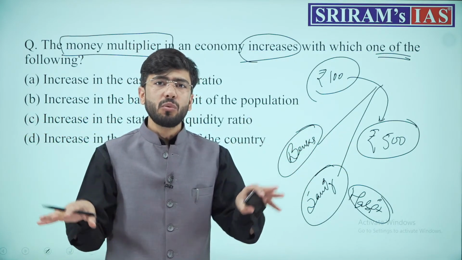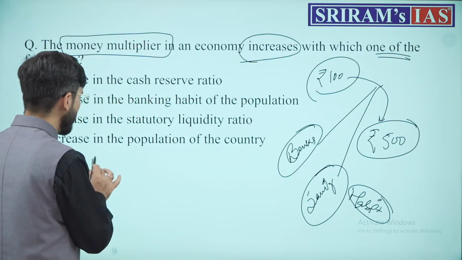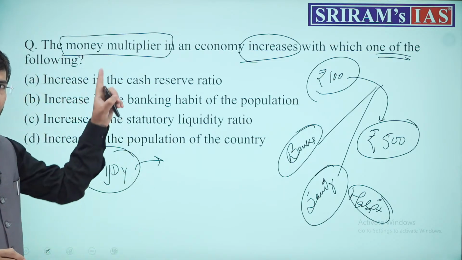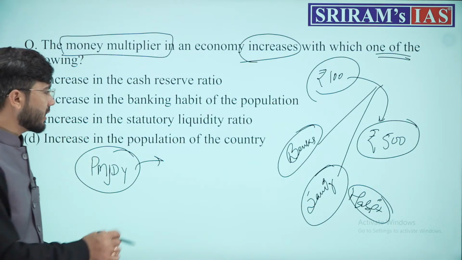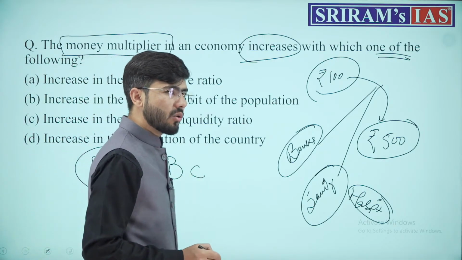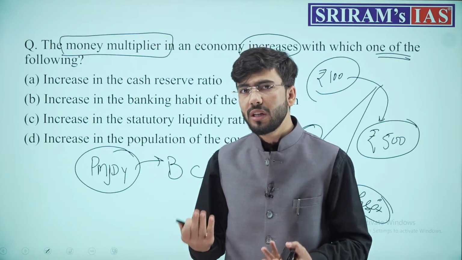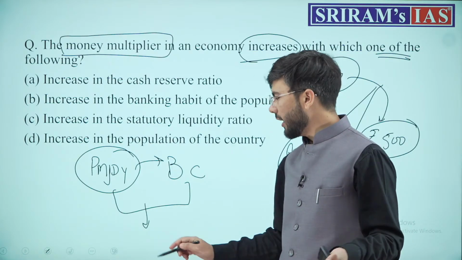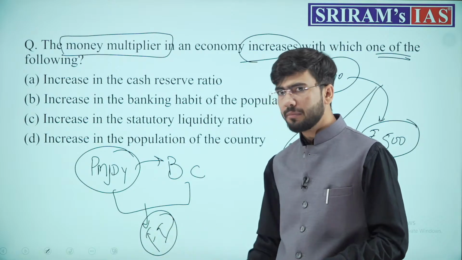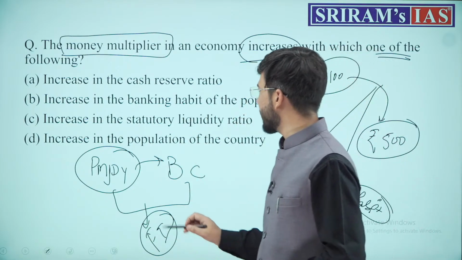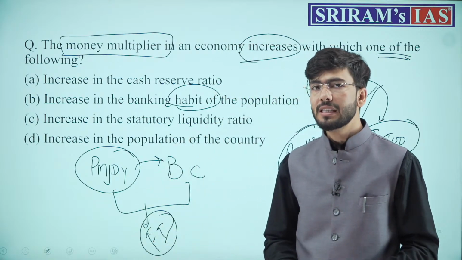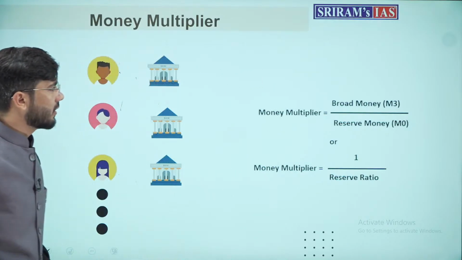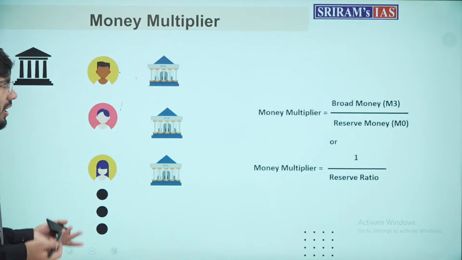That is why we came up with the scheme of Pradhan Mantri Jan Dhan Yojana, in which UPSC also asked one more question, that was about the banking correspondents. Who are these correspondents and how do they work? All of this was done only to ensure what? To ensure financial inclusion in India. Done. Therefore, money multiplier ka jo concept hai, it was based on just one thing, that is the habit of the people. This was the answer of this question. Done.